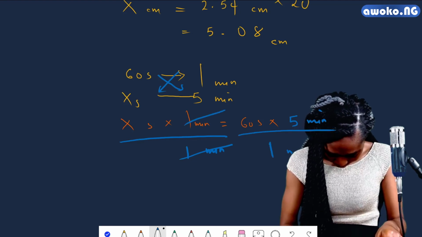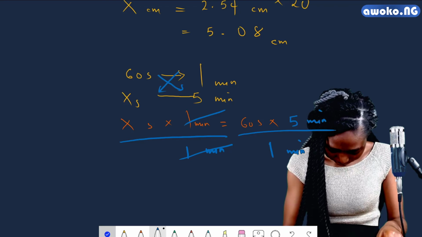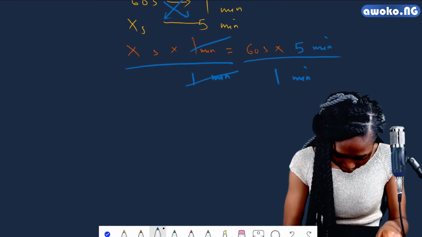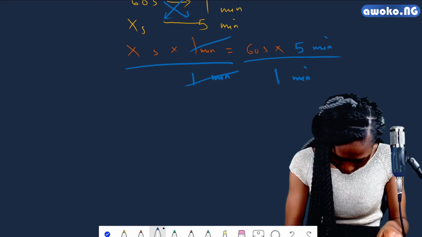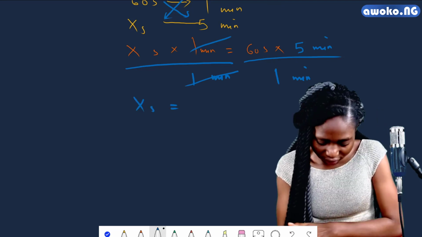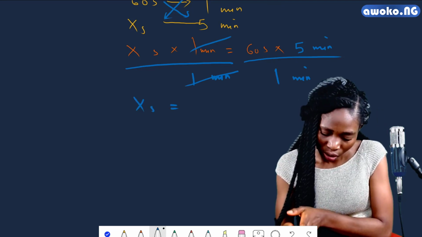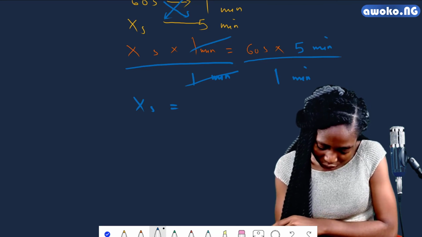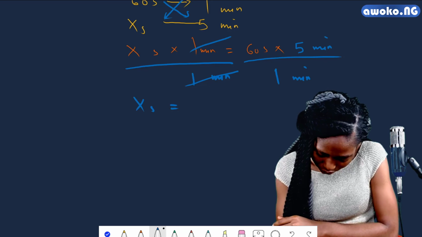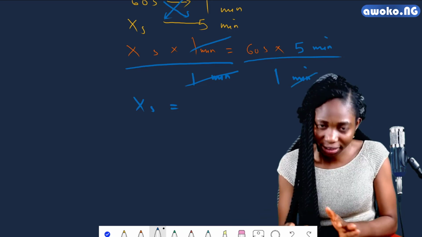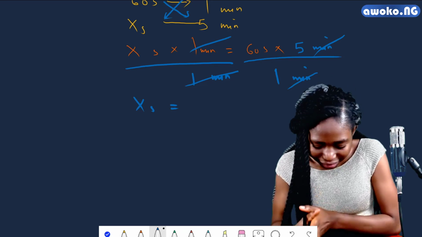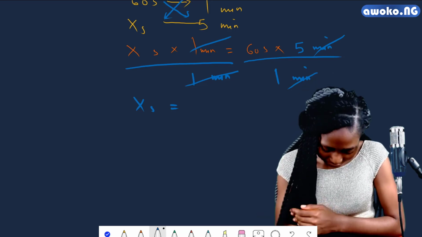So we could cancel out the minutes. We now have our x in seconds to be, can you see there are like terms here? Of course, we have 1 minute and we have 5 minutes. So the minutes cancel out, leaving behind the seconds. So what happens here is we multiply 60 seconds by 5.